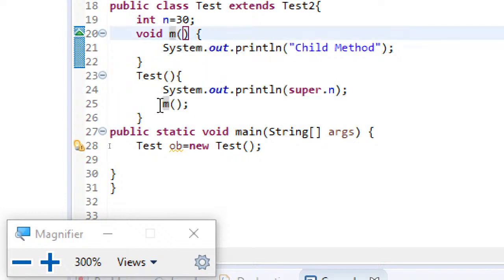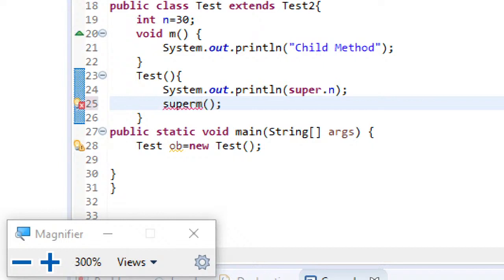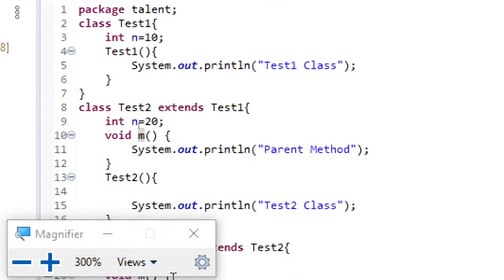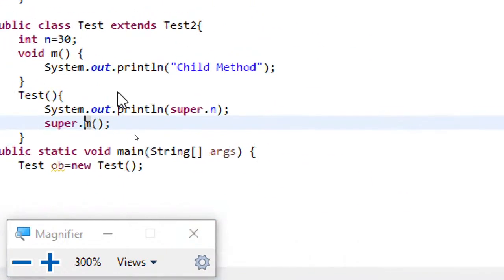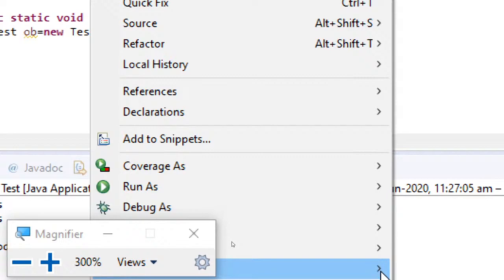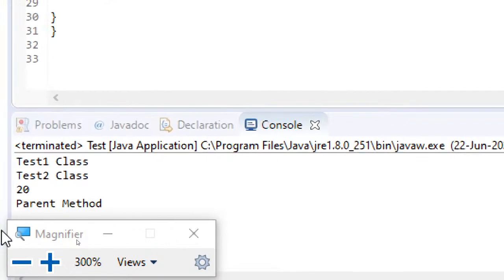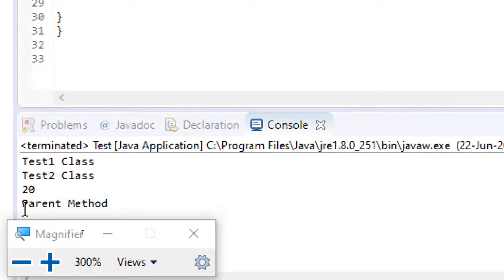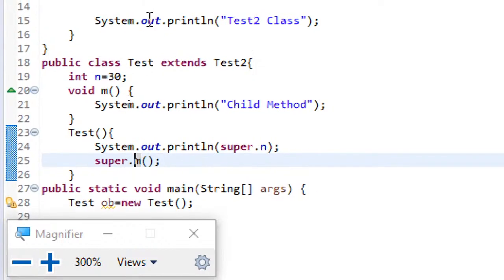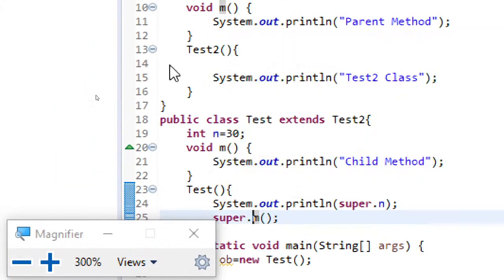Suppose I want to execute the parent method, what do I have to do? Super dot. If I write super dot, I am telling the compiler that I am trying to invoke my parent method m. So you can see here, parent method. I hope everyone understood the uses of super, and there are a few more things I would like to convey here.